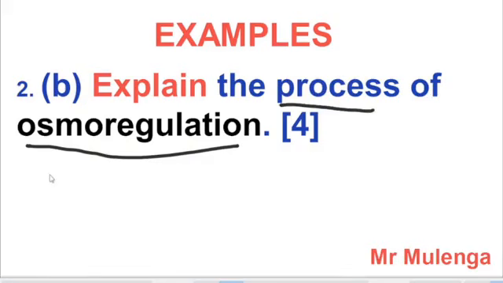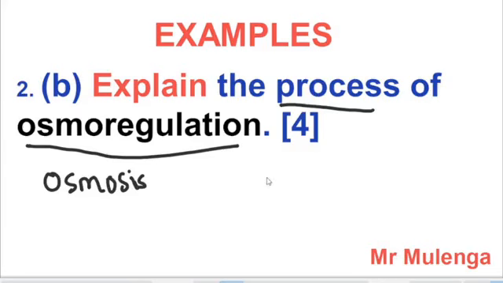So osmo, making the word osmosis. We know that osmosis is the movement of water molecules from the region of higher concentration to the region of lower concentration through a selectively permeable membrane. Then regulation, in the previous explanations I've said it means to maintain.